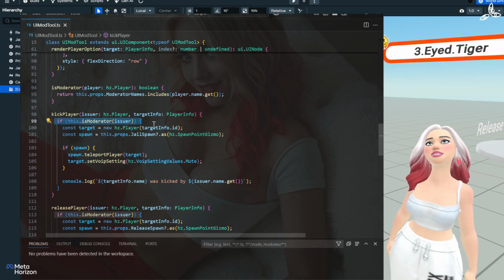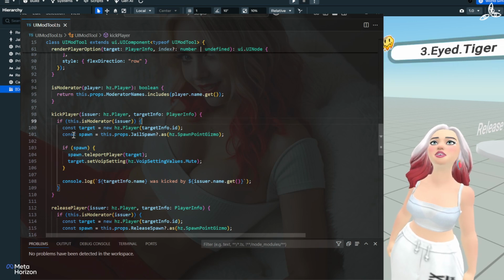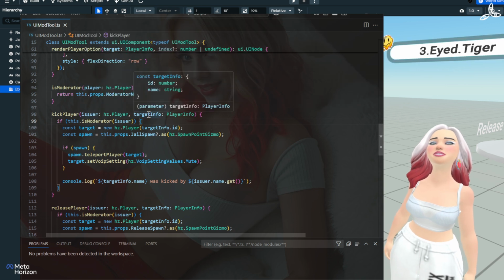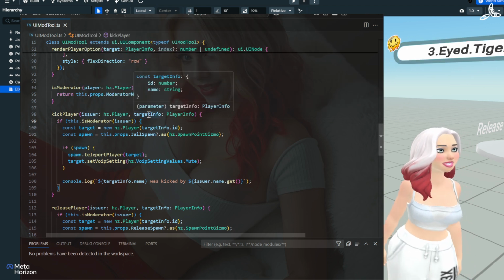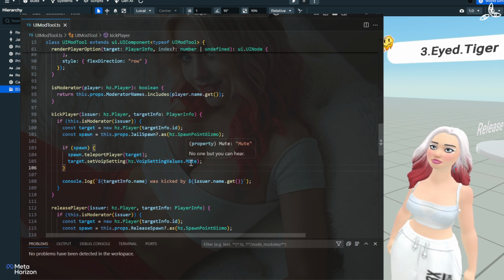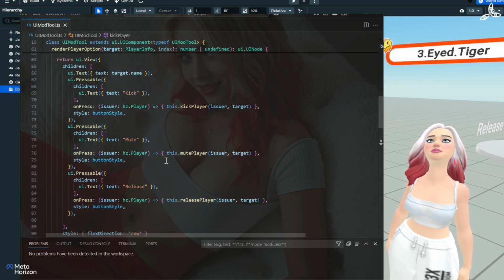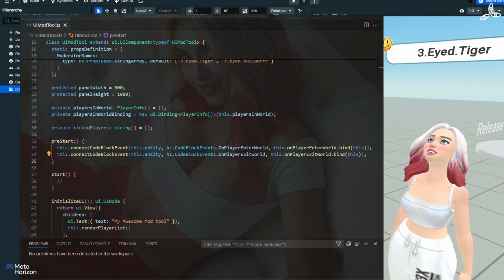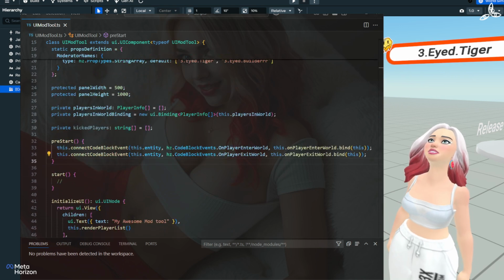You can also bring in little checks in these just to make sure that the issuer and the target player name are not the same, and don't allow it to actually kick people. That means you can't accidentally kick yourself. That's a good thing to work in, but again, I won't go through that.